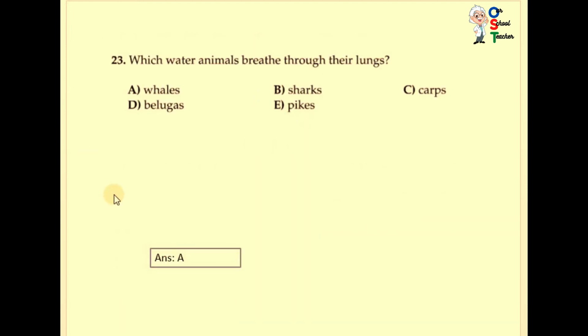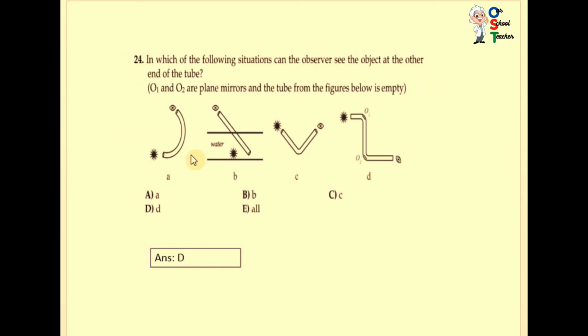Which water animal breathes through their lungs? Whales. Shark, carp, spikes, all are fish. This is also a whale, but it has blowholes, not lungs. So whale is correct.